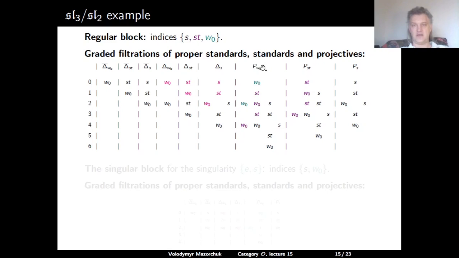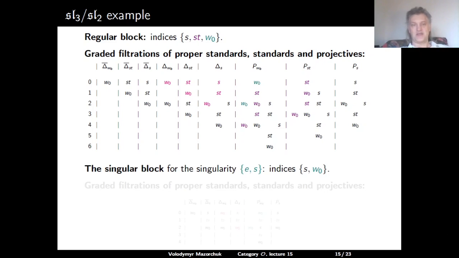And here is the description of PW0. Maybe we should start from PS. So the module PS coincides with delta S. Then PST has delta S once and then delta ST. So the multiplicities are 1. So the multiplicity of delta S in PST is equal to the multiplicity of LST in delta overline S, which is 1. And then PW0 has each standard module once, because W0 appears once in each proper standard module. So we will get this module.